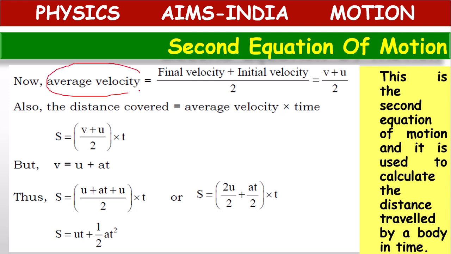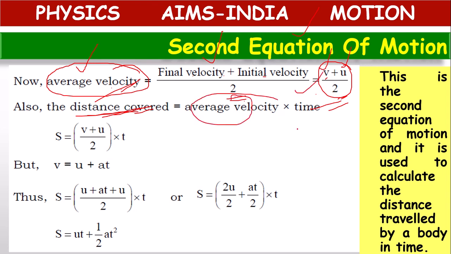So, how to calculate average velocity? For deriving the second equation of motion formula, we are taking the help of the average velocity concept. What is the formula of average velocity? Final velocity plus initial velocity by 2. Final velocity is v, initial velocity is u, so (v plus u) by 2. This is the formula for average velocity. But what is the normal formula for distance covered? Average velocity into time. If the distance covered is s, then s equal to (v plus u) by 2 into